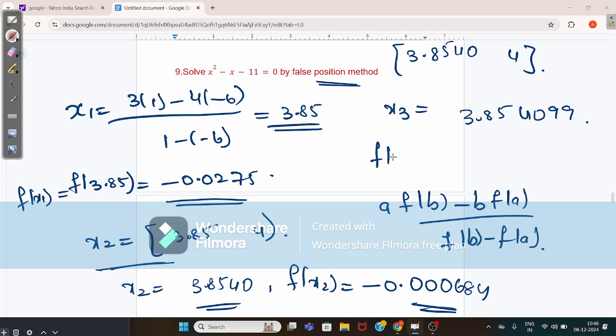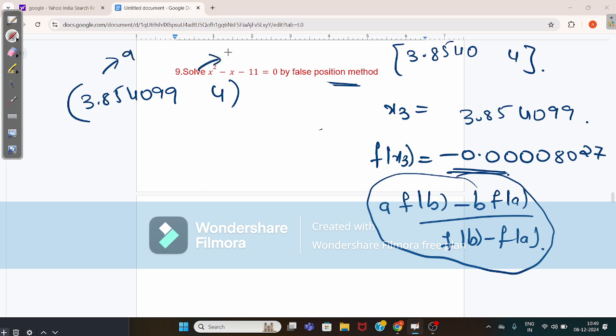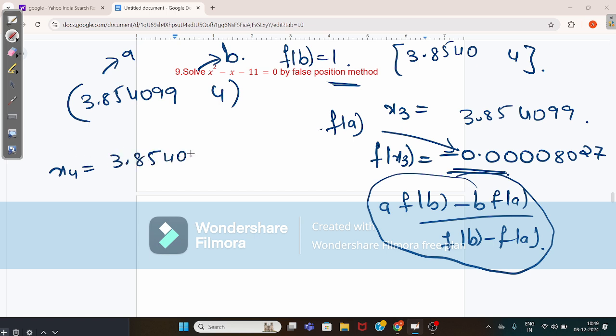And f of x3 value here becomes minus 0.00008027. Next value will lie between 3.8540 and 4. Means this value becomes a, this value becomes b, and f of b value is 1, and f of a value will be here this. Okay, now when you substitute, you will get the value of x4 here. So x4 value will become 3.854012, and f of x4 value will become minus 0.00684. Okay, so if you want, you can calculate it further.